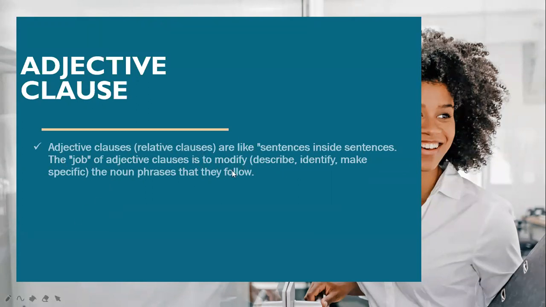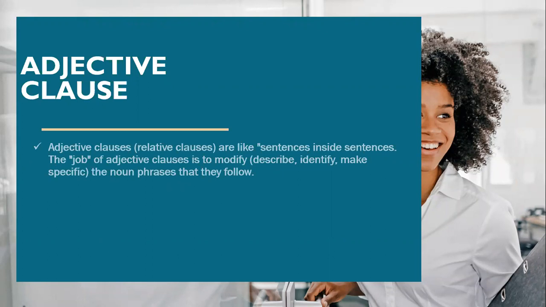What does it mean modify? Modify can be describe or identify or make specific the noun phrase. Yeah, modify means to describe or to identify or to make specific the noun phrases that they follow.